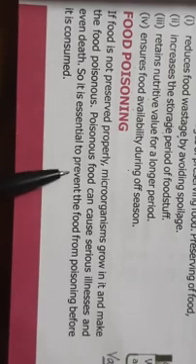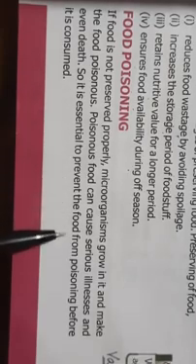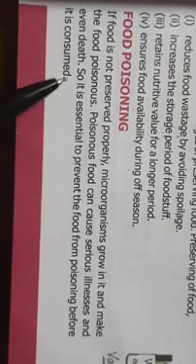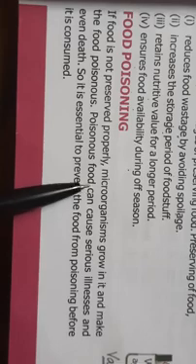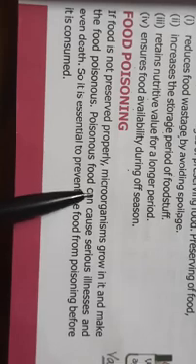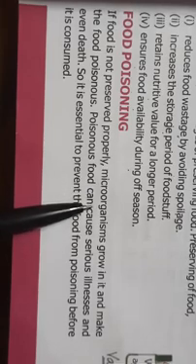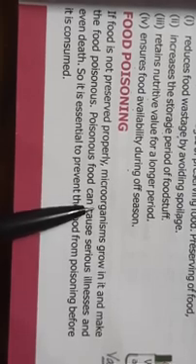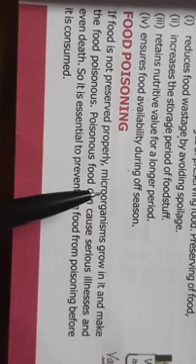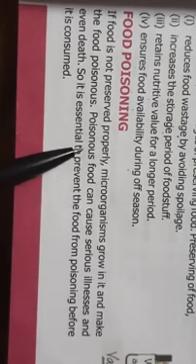So it is very essential to prevent the food from poisoning before it is consumed. So what can you do? You have to make sure that the microorganisms do not grow in the food items. And for that, you have to preserve the food.